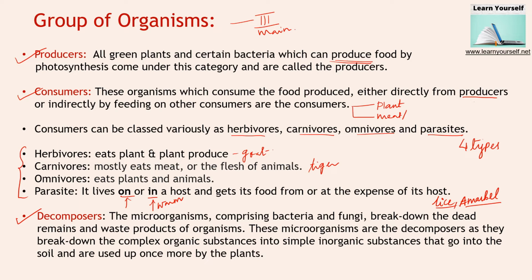Certain bacteria will act upon them. They take this dead remain as their food and decompose it, and all the nutrients go back into the soil in a raw form. From there another tree or plant can take up those nutrients, and the cycle of nutrition goes on in nature. These microorganisms are the decomposers as they break down complex organic substances.